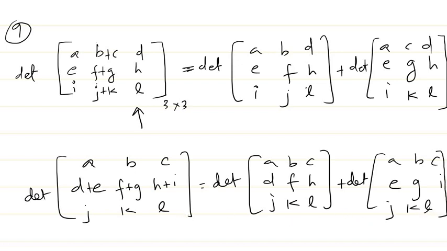But as I told you, it's not only for 3 by 3 matrices, it's in general true for n by n matrices. If we can express any row or column as a sum of entries like this, then you can split your determinant in this fashion. This is a very important concept which we'll be using when we do our problems. Many properties are there for determinants, but I have chosen those which are important, depending upon the questions I have seen in previous years, and based on that I am giving you these notes.